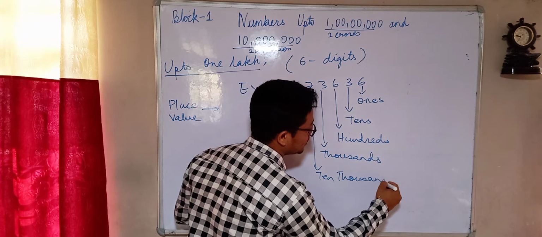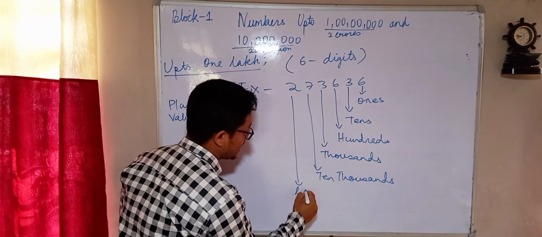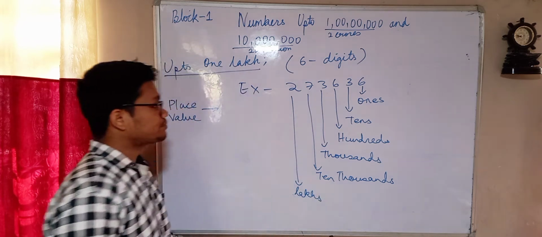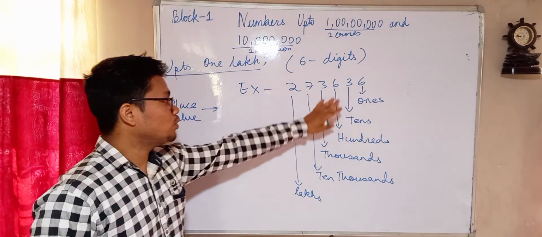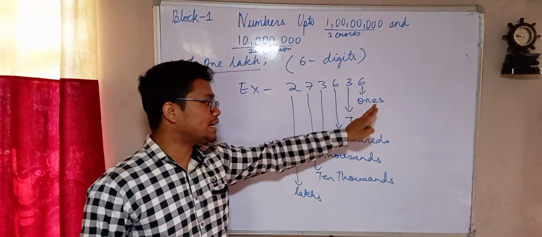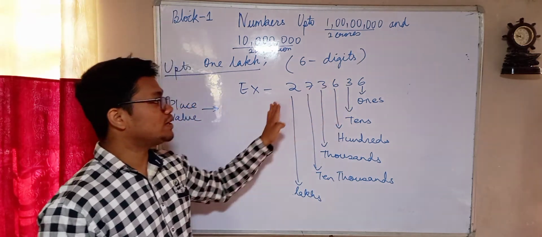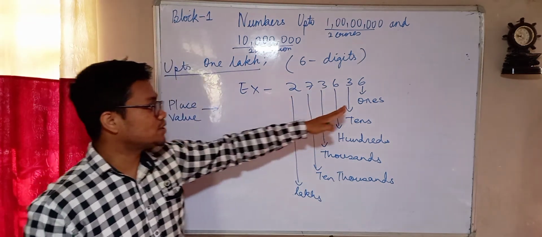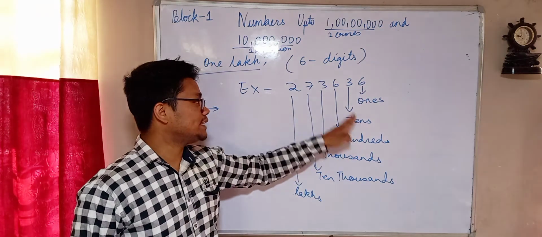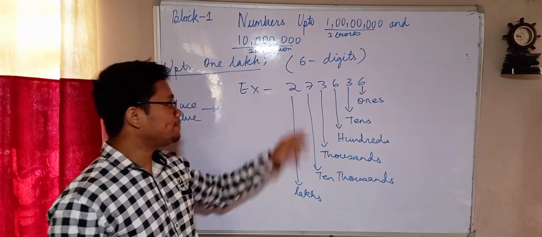This is at the place value of 10,000s, and this is in the place value of lakhs. So this is how each of these numbers has a place value: ones, tens, hundreds, thousands, 10,000s and lakhs.